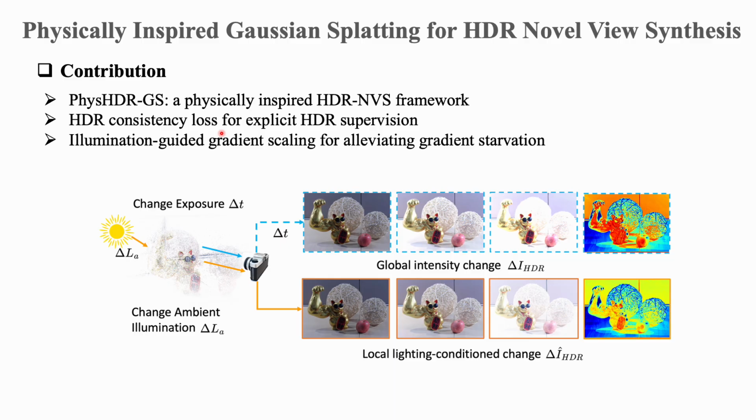To address this issue, we further propose an illumination-guided gradient scaling strategy, which adaptively enhances the gradients according to the illumination condition and helps the model to better learn difficult HDR regions. Overall, our PhysHDR-GS combines dual-branch HDR modeling, self-supervised HDR consistency, and illumination-guided optimization to improve HDR scene reconstruction and novel view synthesis.